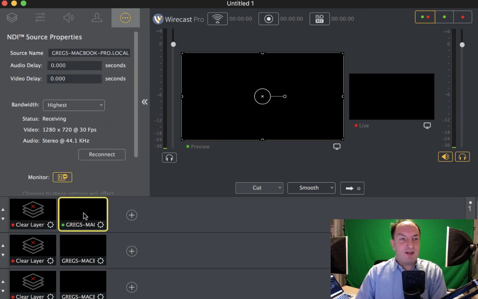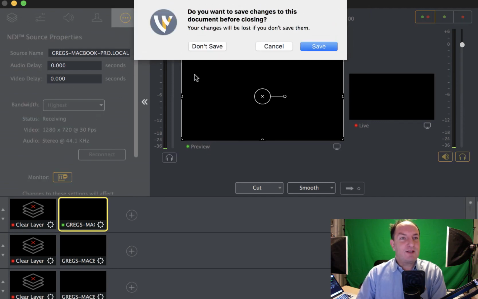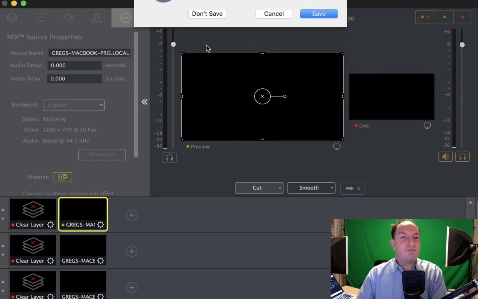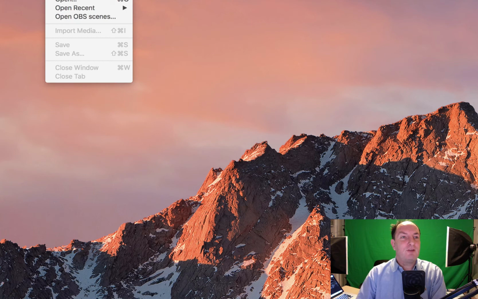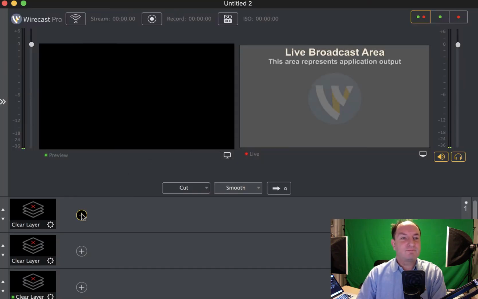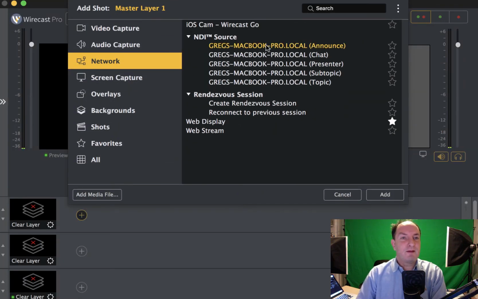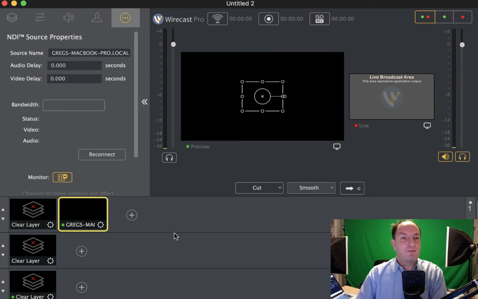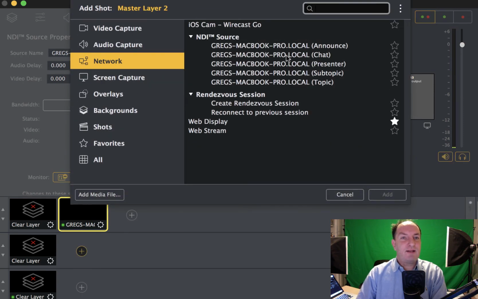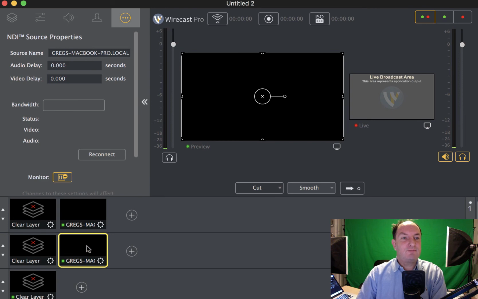Anyway, that aside, so at the moment we've got a connection to Greg's MacBook Pro local, and it's working and it's receiving. We're going to close that window. We're not going to bother saving that document, and we're going to make a new document again. Now at the moment we've just added one of those titles back onto the screen, but it's not working.